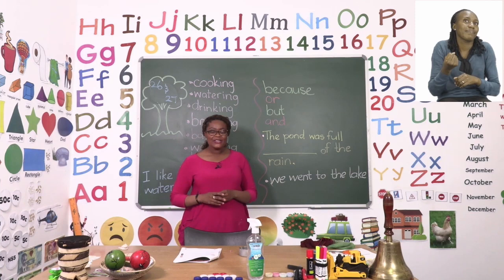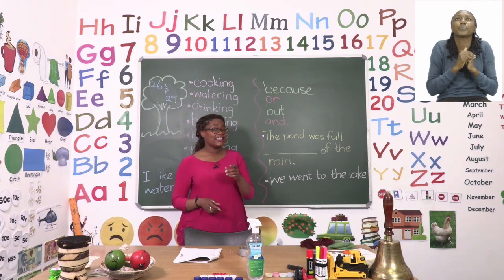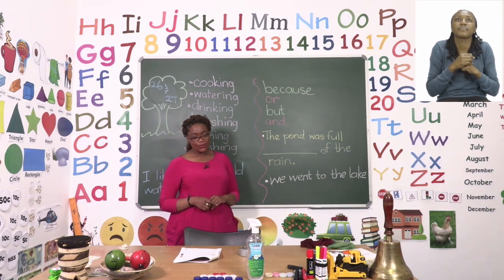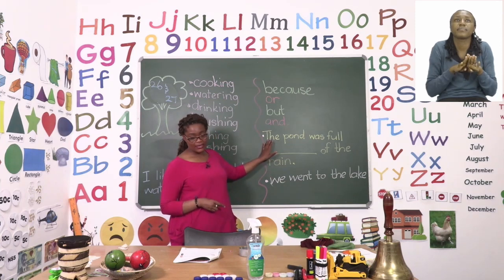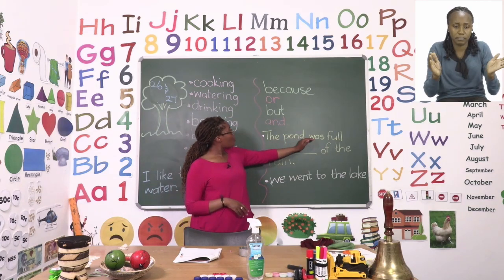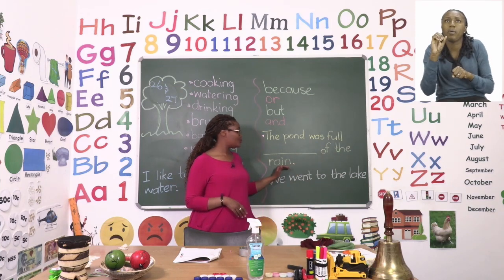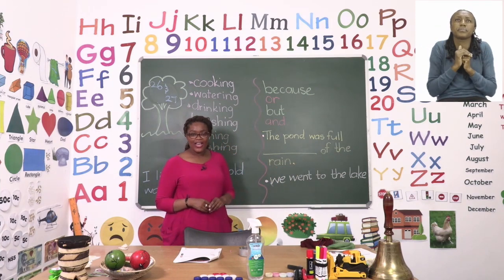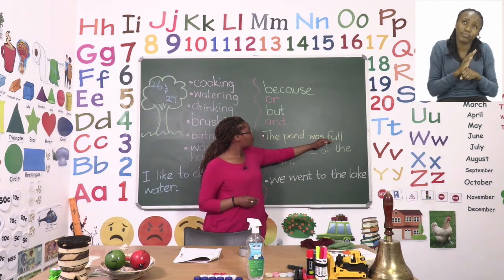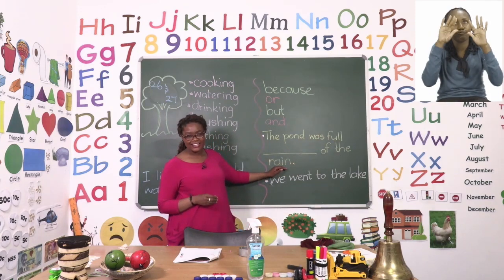So, now that we know how to use our conjunctions to make complete sentences, let's try and do one of them together. We are going to do the one that starts with B. B. It says, the pond was full dash of the rain. Let's try and say it together now. The pond was full dash of the rain.